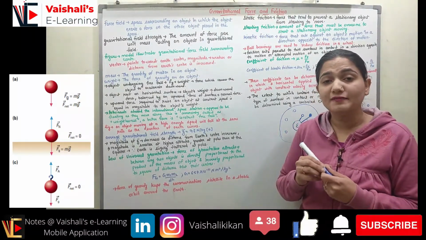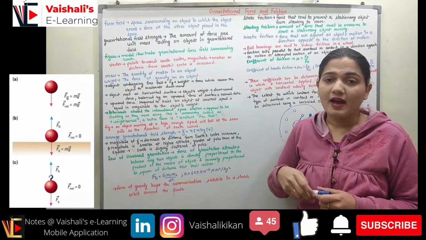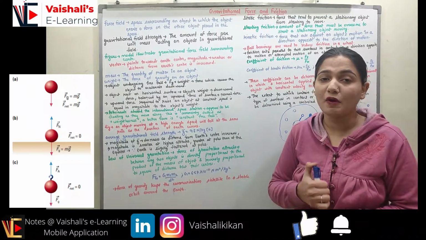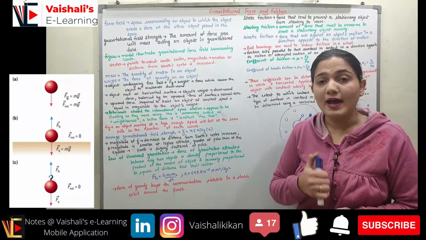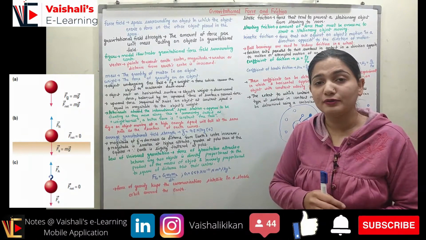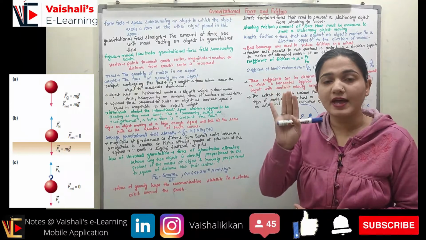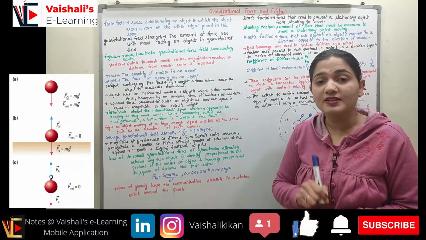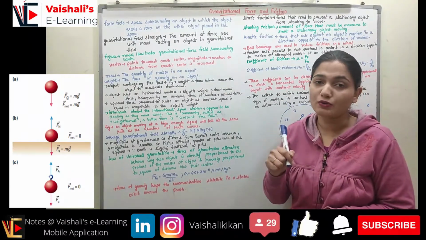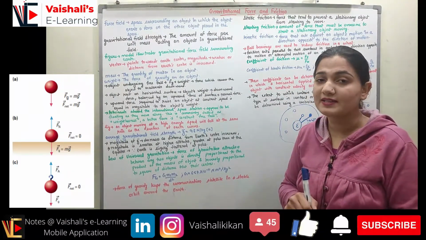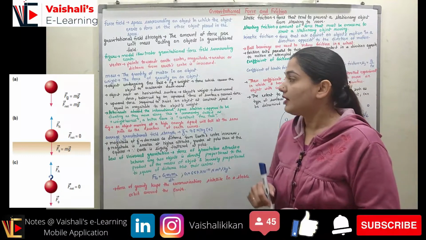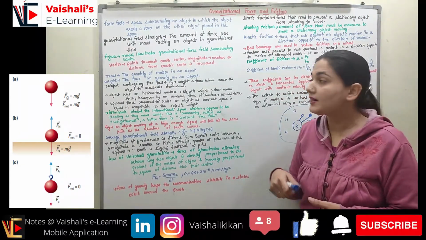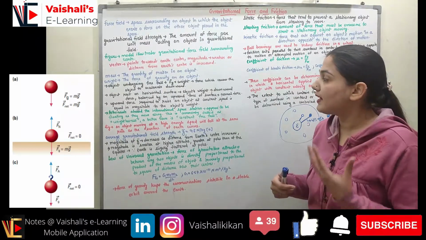This is the reason why astronauts are trained with the help of weightlessness. Astronauts are taken up in an airplane to a height, and when they move down they will experience a partial weightlessness. This is how they are trained to move in outer space, where they will experience a weightlessness condition.